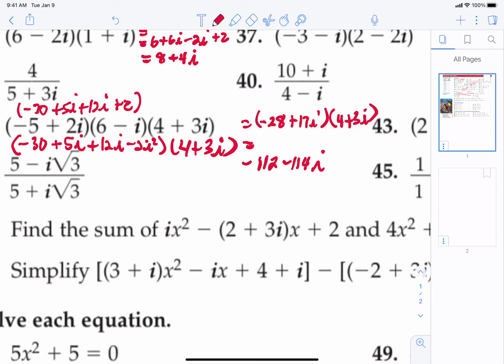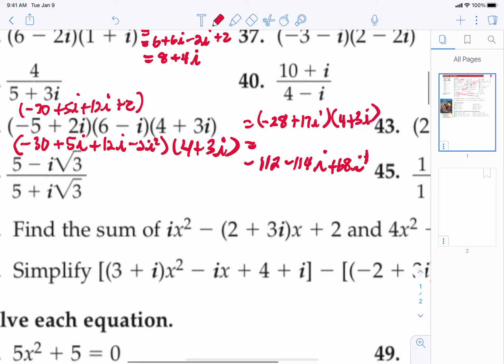Then we're going to do 17i times 4, because I'm going to distribute the 17i. That's plus 68i. And then 17i times 3i is plus 51i squared.